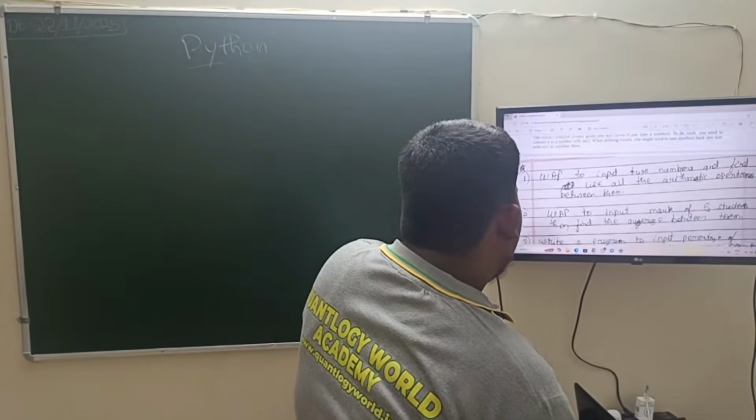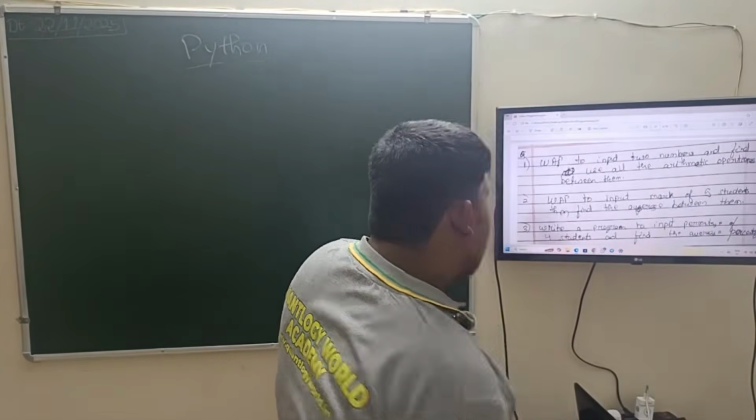The first program is: write a program to input two numbers and use all the arithmetic operators between them. So we'll move to the first program as all the topics have been covered.